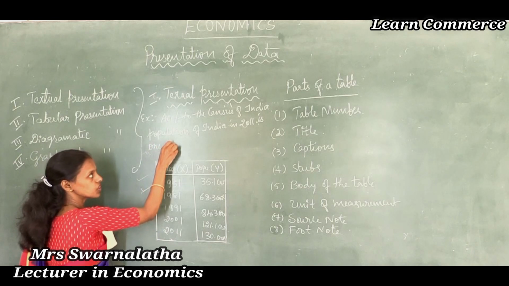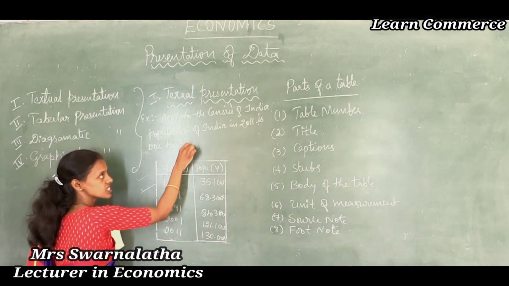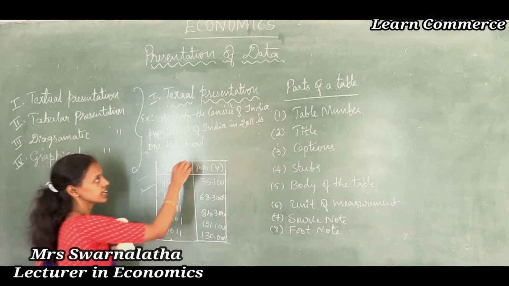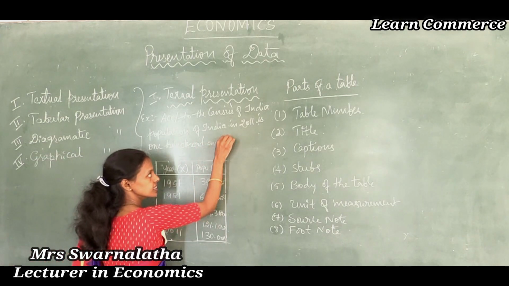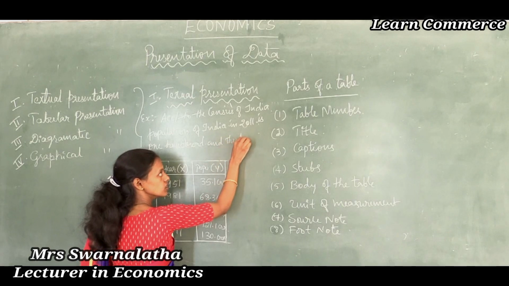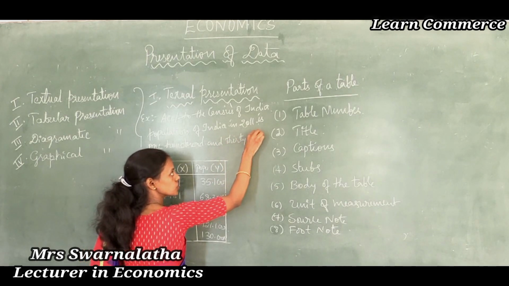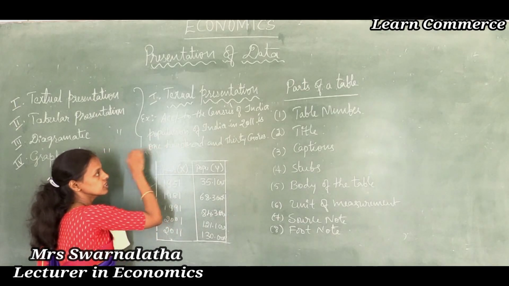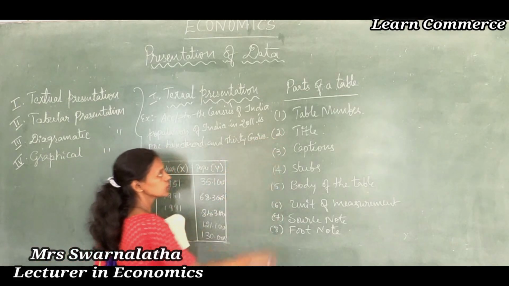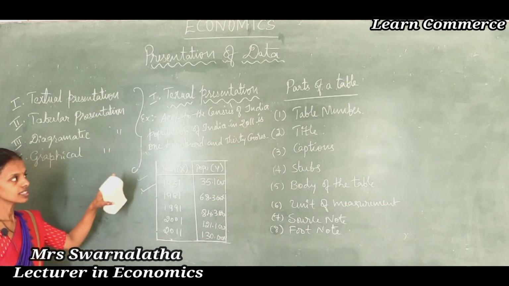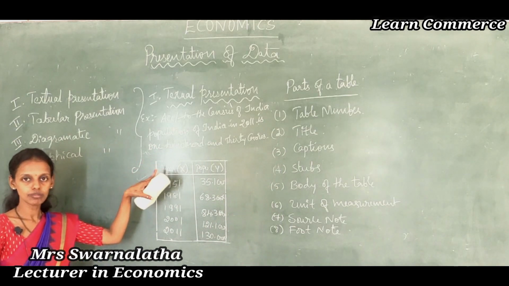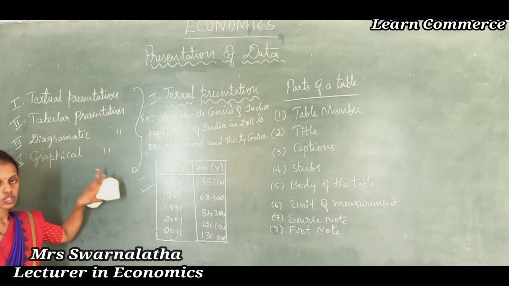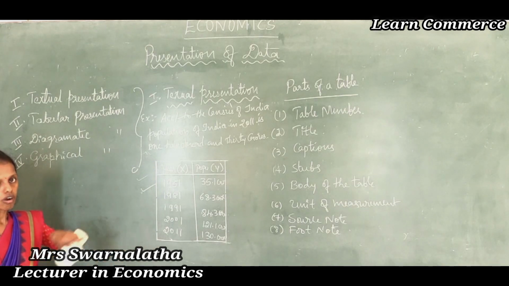You should not write in the number form, students, because it is textual presentation of data. 130 crores. It is not the data given by me personally, it is the data given by the CSO, Central Statistical Office.